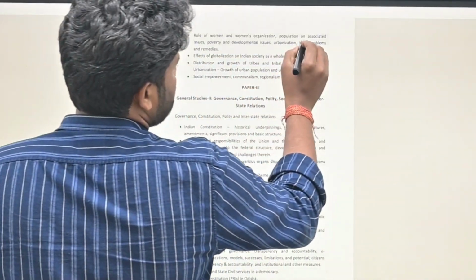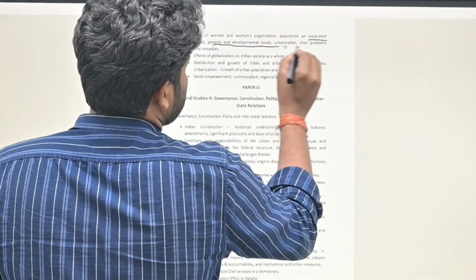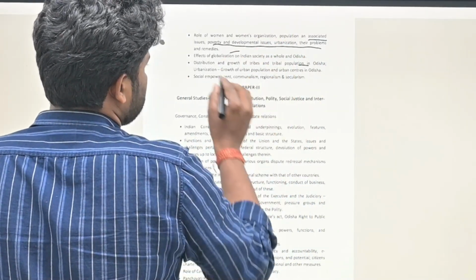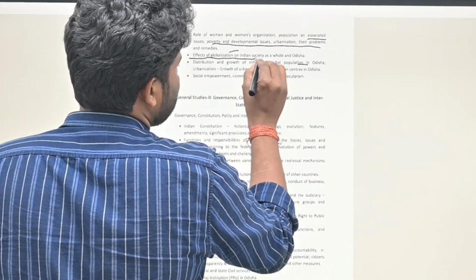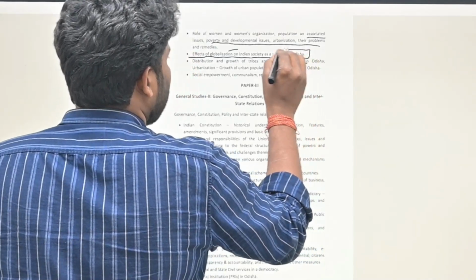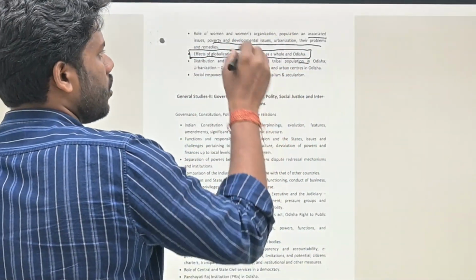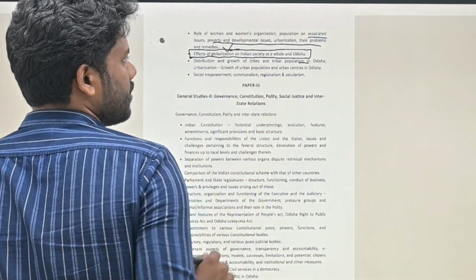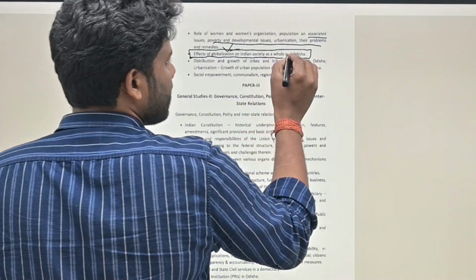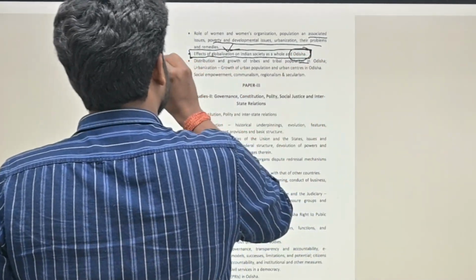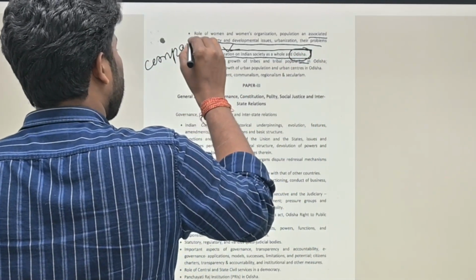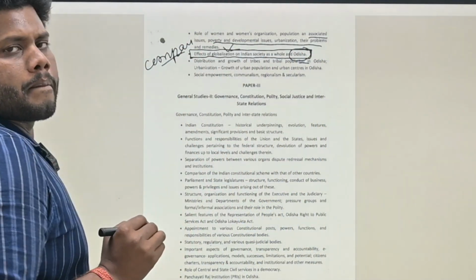Role of women, organized population associated with issues, poverty and their problems, that thing is common geography. Effect of globalization on Indian society as a whole and Odisha. Now here you need to understand how globalization is basically helping Indian society as a whole, and for Odisha, it is a comparative study between India and Odisha. Comparative study.